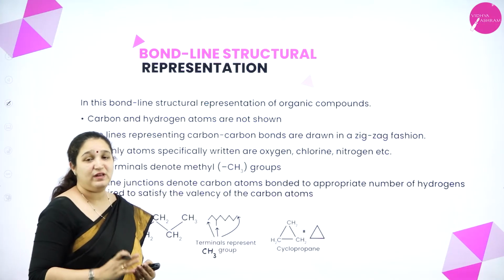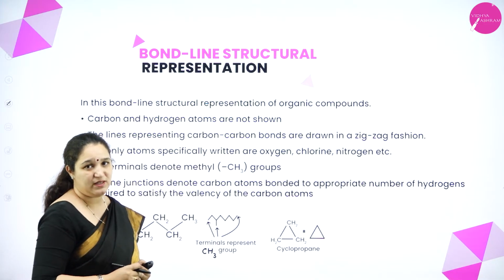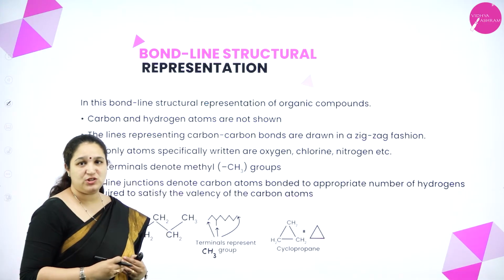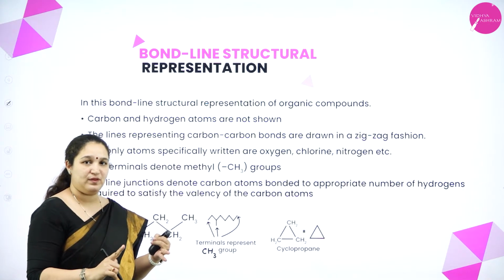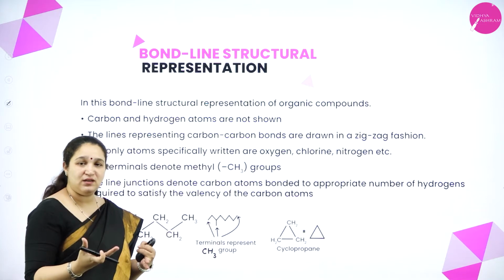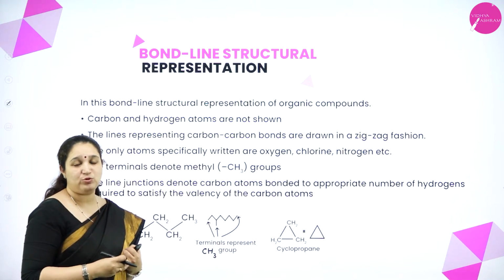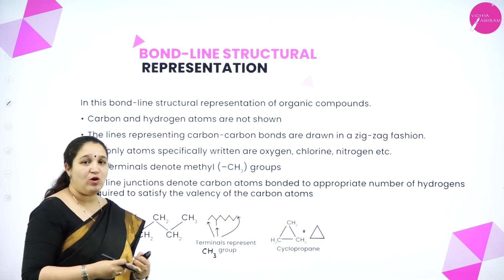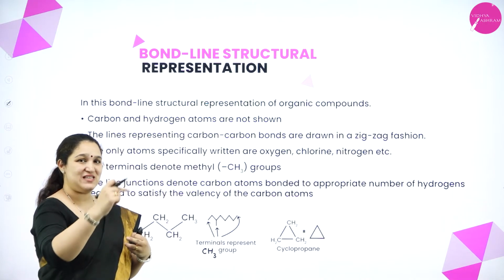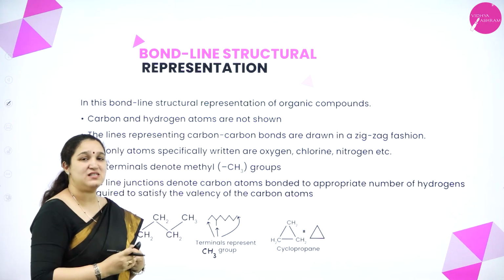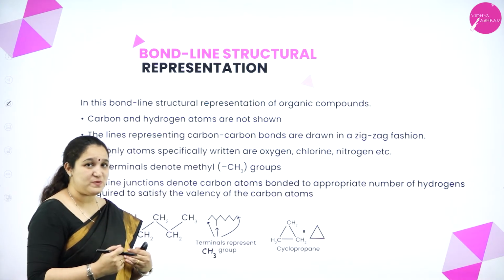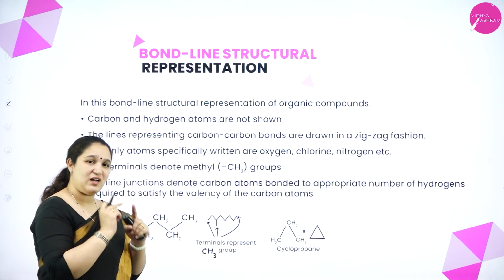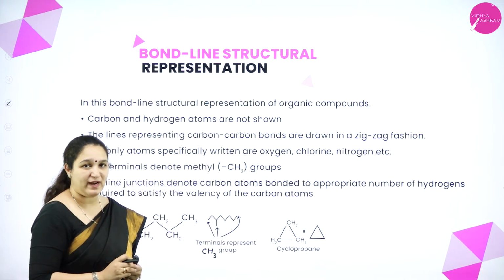So next we have the bond line structural representation. In bond line structural representation, we do not write carbon and hydrogen at all. Only if there are any atoms other than carbon and hydrogen, we represent them. And also the hydrocarbon is written in the zigzag form. The chain is written in the zigzag form, where the terminals are the CH3 groups and the junctions are carbon with the appropriate number of hydrogen atoms.